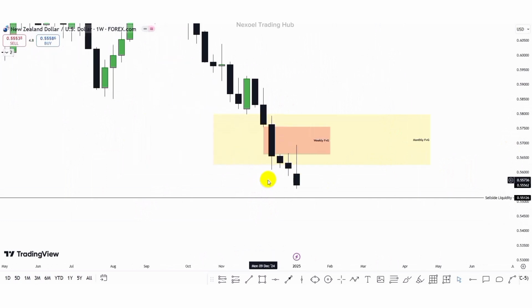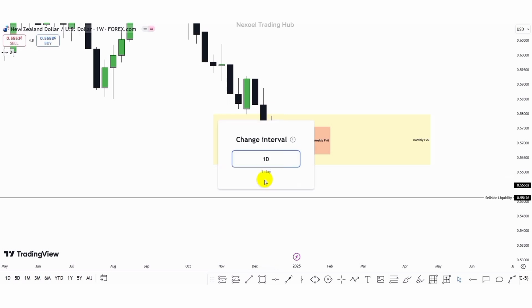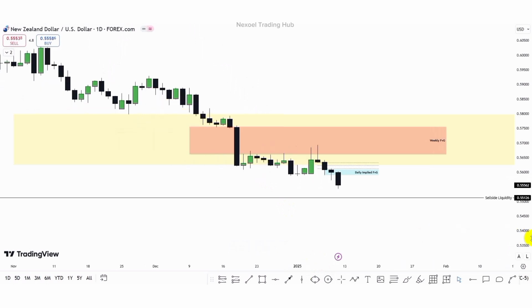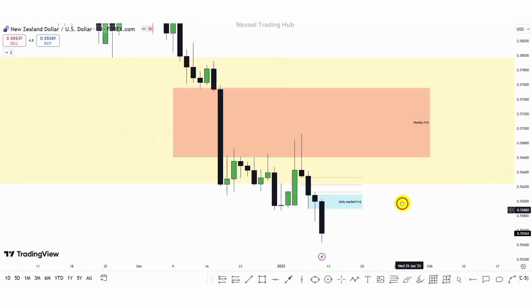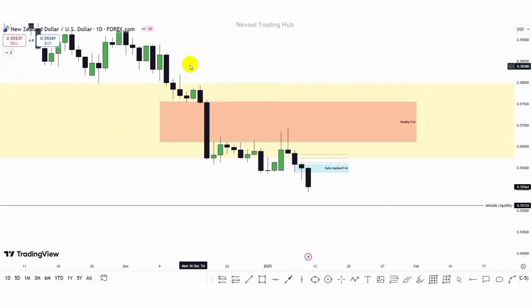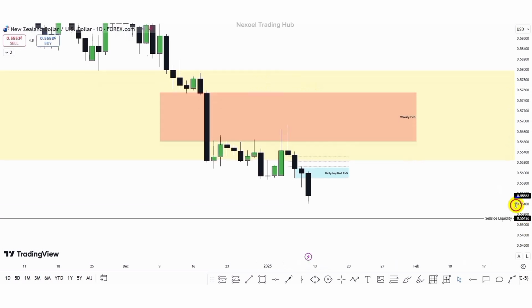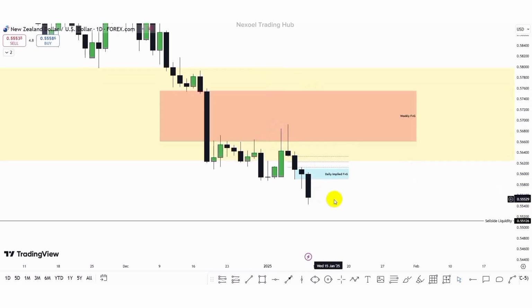So let's go to the daily time frame so that we can identify our sponsorship zones where we could expect the reaction of price. So here is the daily time frame, and what we can clearly see is this: we have the bearish fall of price. Now price gave us this buy side liquidity. We have this return that took out the buy side liquidity, further mitigated the weekly fair value gap in confluence with the daily fair value gap and also the monthly fair value gap. And then we can see this bearish fall of price to the downside.